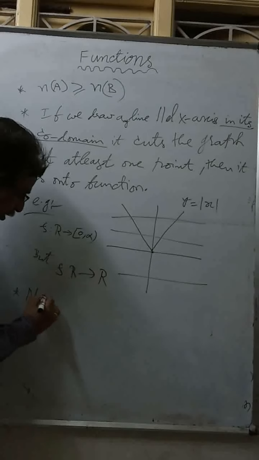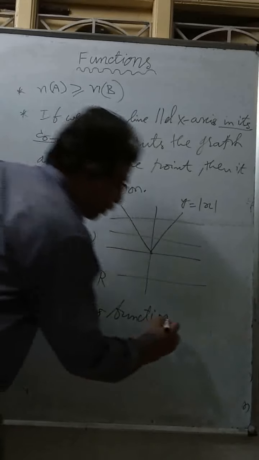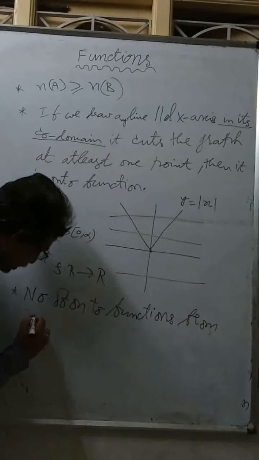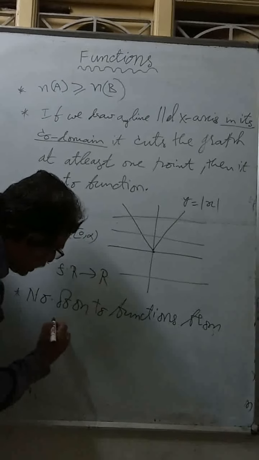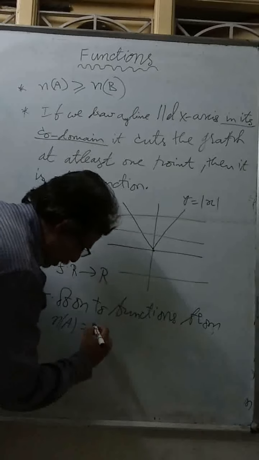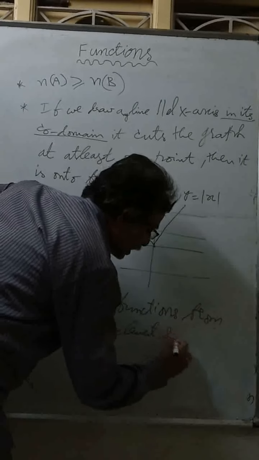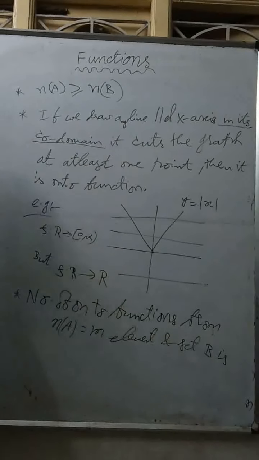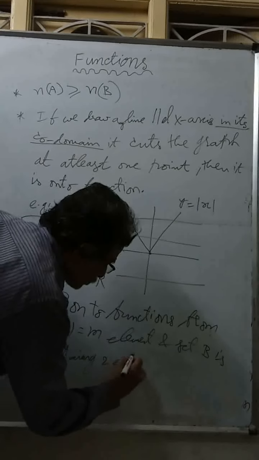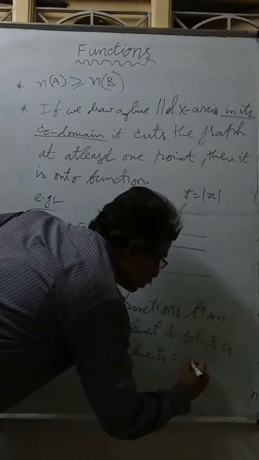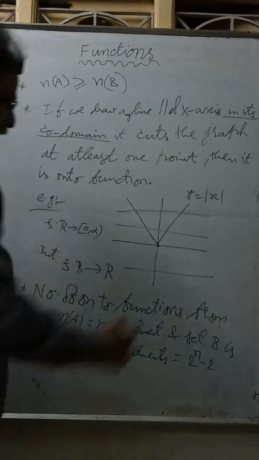Number of onto functions. The number of onto functions from set A containing n elements, that is n of A equal to n elements, and set B containing 2 elements, is equal to 2 power n minus 2.